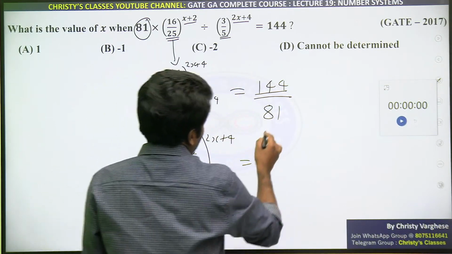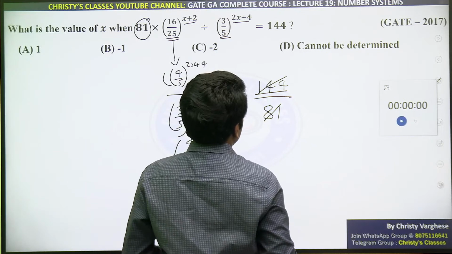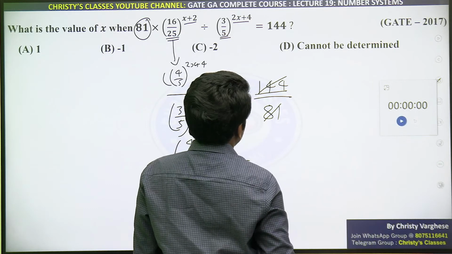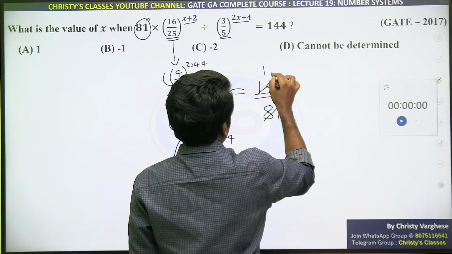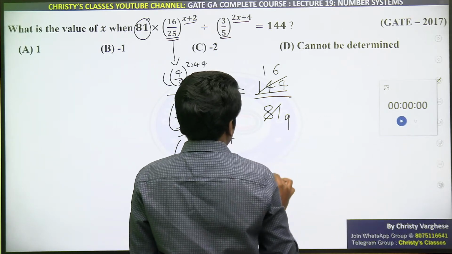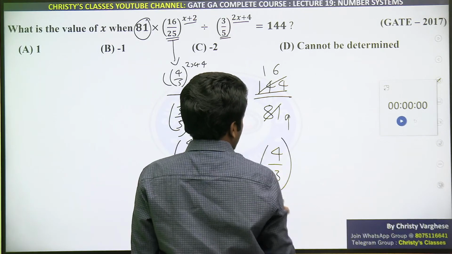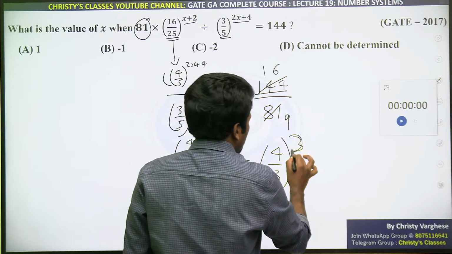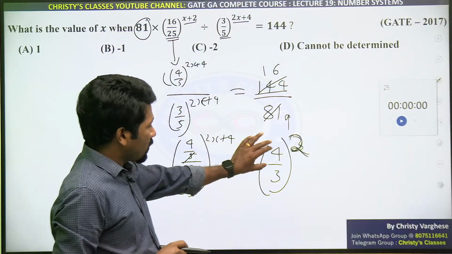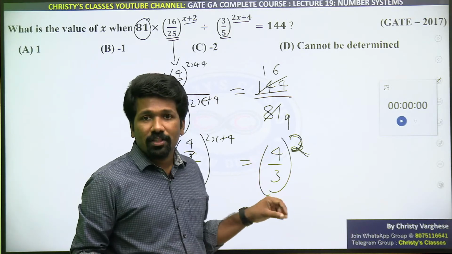First of all, you can cancel 9 out of it. Cancel 9 and simplify it, because 9 ka multiply. So that will be 16 by 9. 16 by 9 I can write as 4 by 3 the whole square. You should be skillful in this, then only this question can be done faster. From where did I get the inspiration to write it as 4 by 3 the whole square?